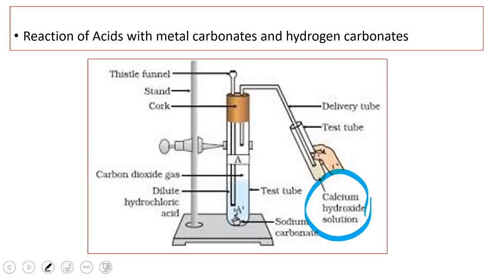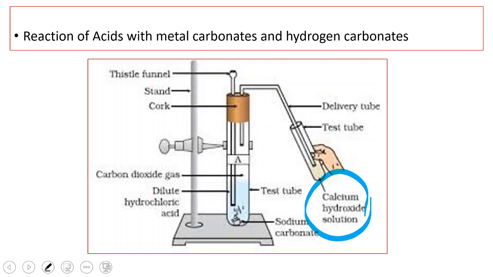So the materials required for this lab activity are retort stand, two test tubes, cork, dilute hydrochloric acid, sodium carbonate, calcium hydroxide solution, delivery tube is needed. So before going to the activity, prepare a solution of dilute hydrochloric acid. That means you have to take hydrochloric acid and add water to the hydrochloric acid solution in order to make the hydrochloric acid dilute. Now add sodium carbonate. It's a salt. Add sodium carbonate to the test tube and close the test tube with the help of a cork, right? And insert a delivery tube.